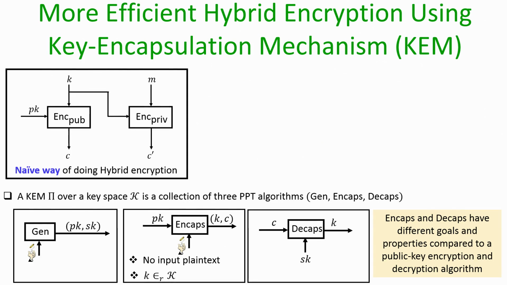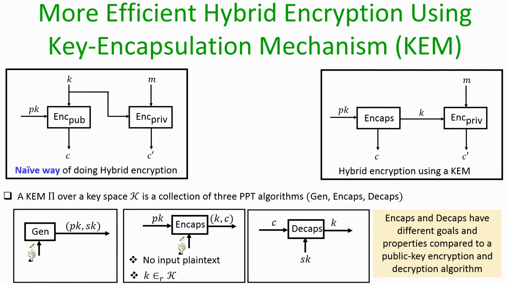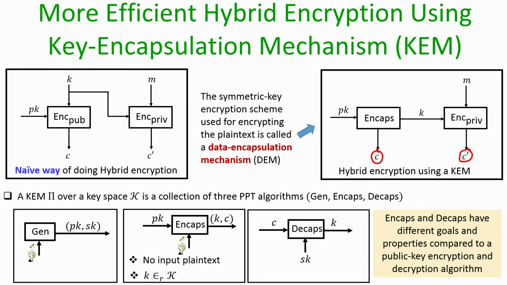Now, assume for the moment we have such an encapsulation and decapsulation mechanism. Then instead of doing the naive way of hybrid encryption, we can do hybrid encryption as follows. The sender can run the encapsulation algorithm using the description of the public key, and it will obtain the encapsulation of the key and the key k, and the key k is used to encrypt the plain text using the symmetric key encryption process to obtain the ciphertext C dash. The overall ciphertext will be the encryption C dash of the plain text along with the encapsulation of the key k which is used to encrypt the plain text, but the key k will not be a part of the ciphertext.